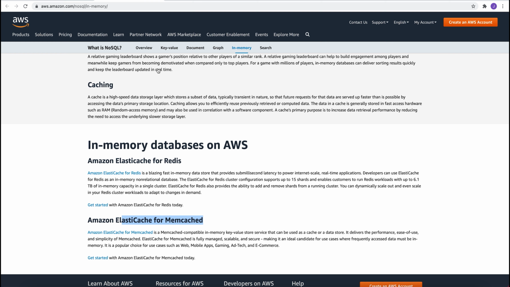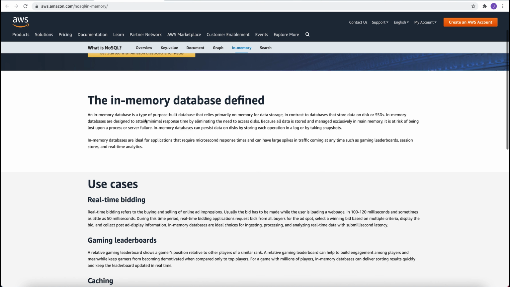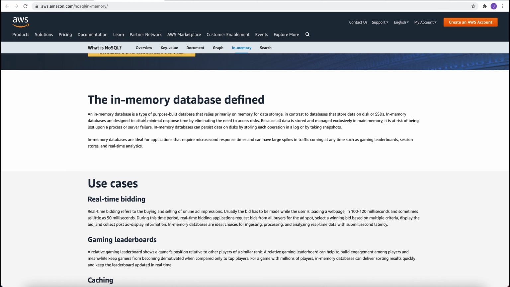So today we learned what an in-memory database is. The implementation of it through some Java programs we'll do in future videos.